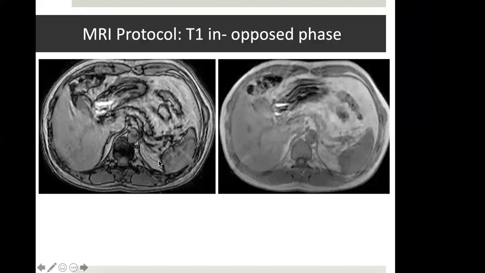So in the out phase, we can identify the image by the India ink effect on the surface of organs. In the out phase, the fat and water signals cancel each other. So whenever there is an intracellular fat, there is a signal drop. The same is not true for pure fat. Pure fat is still bright on out phase, but the intracellular fat, which is mixed with water, shows signal drop.